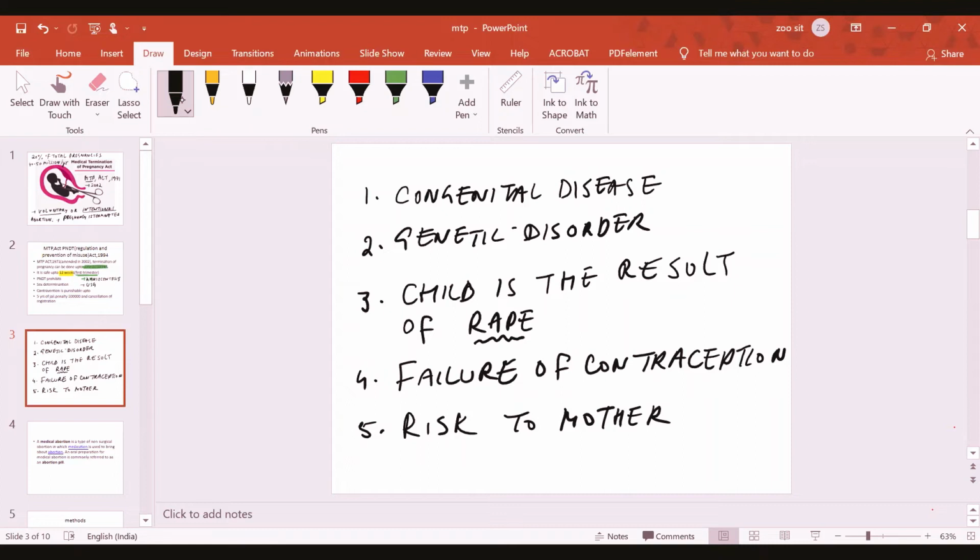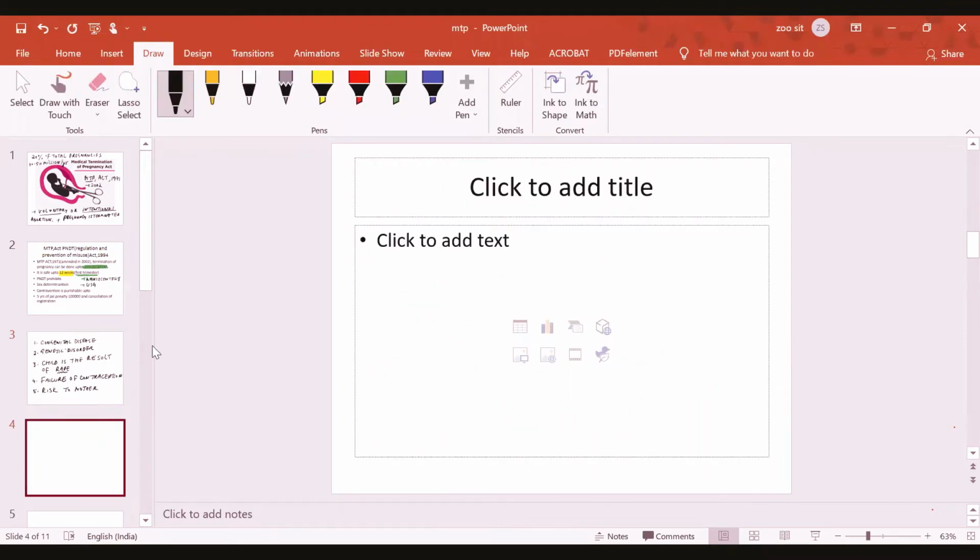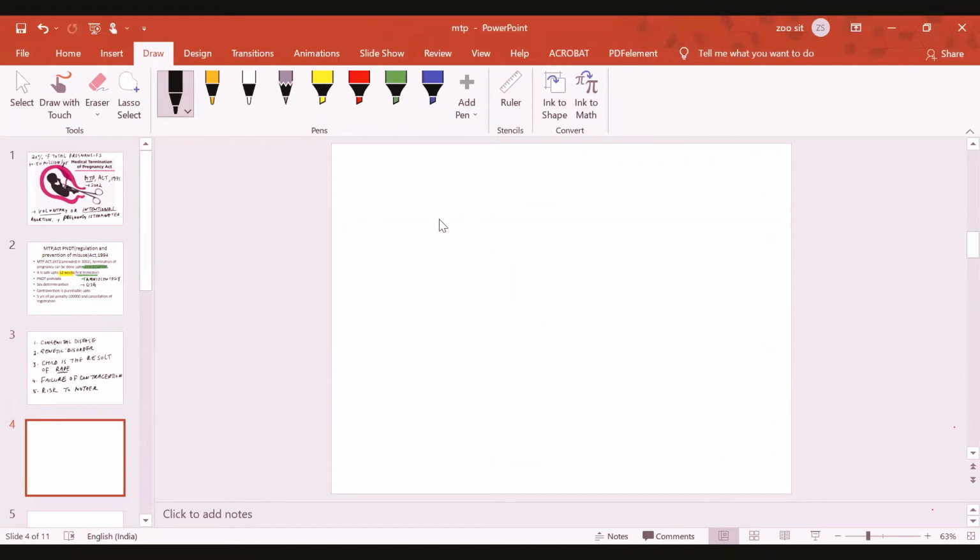One of the reasons behind this is that there is a law called the PNDT Act. PNDT Act is another act, and I would like to explain it here. What's the PNDT Act? Sometimes this medical termination of pregnancy is misused, and the PNDT Act is behind this. That is called the Prenatal Diagnostic Technique.